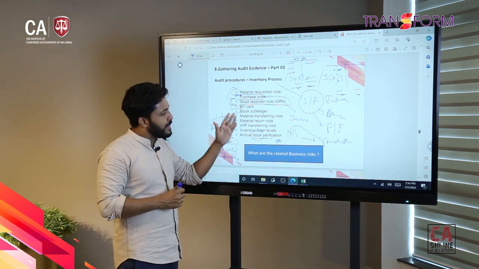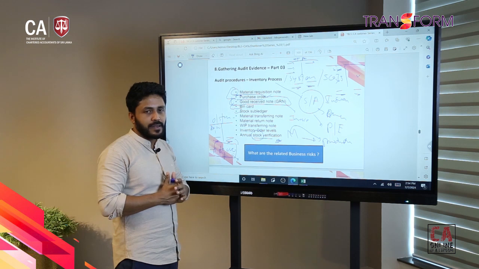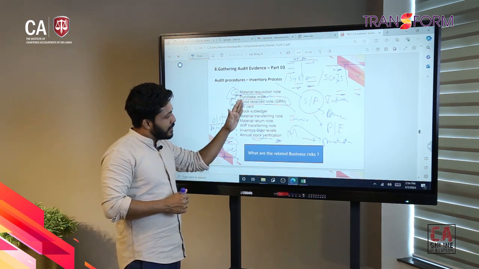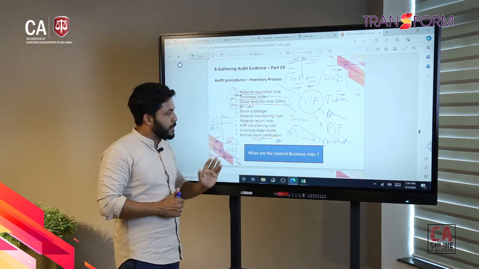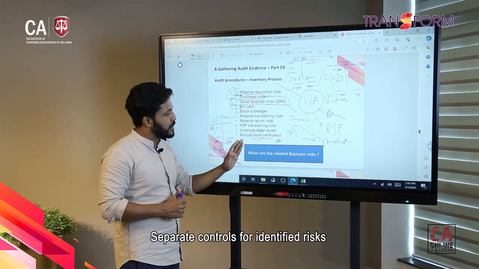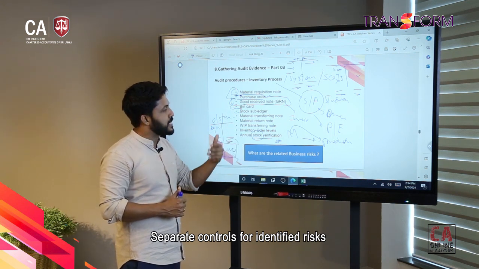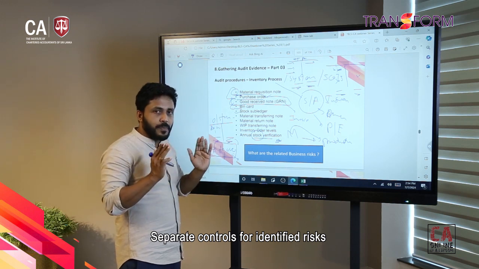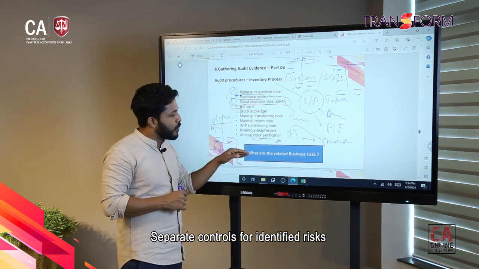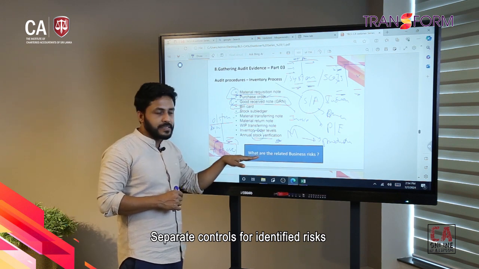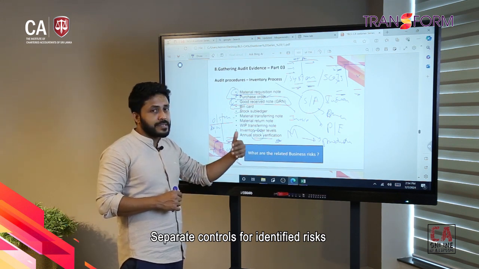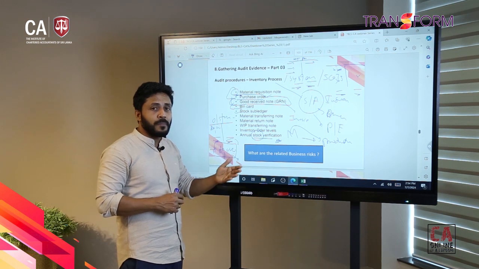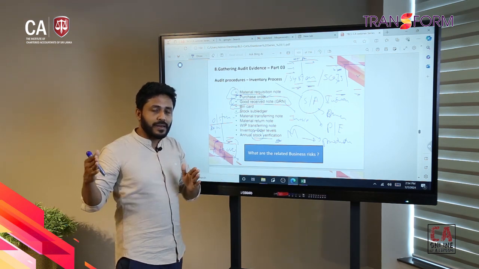So then there are many business risks. That's why we are having separate controls, separate approvals, separate source documents. We need to ensure who is the person responsible for that. We should have an accountable process around inventory because it's the core business activity. It's a core business activity that influences the company's continuous process, right?